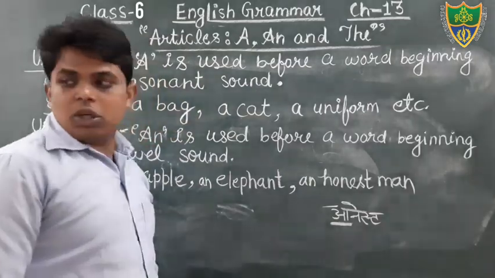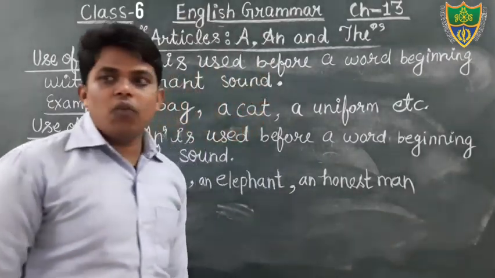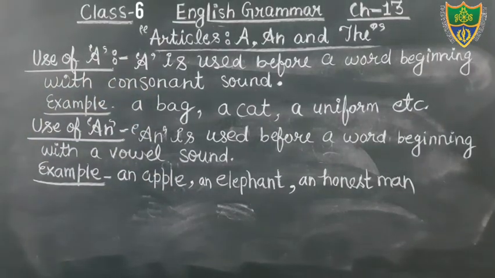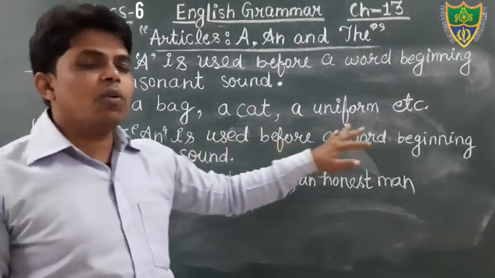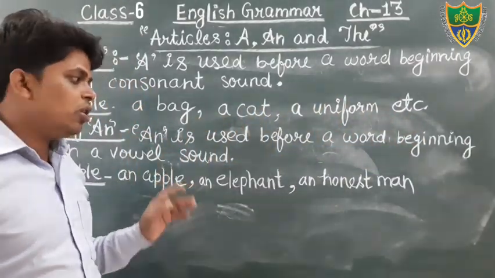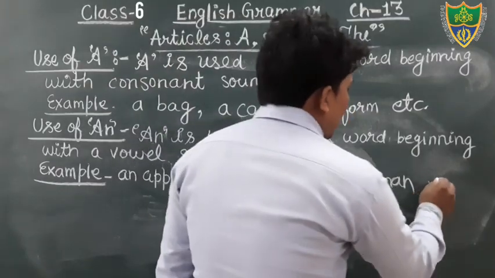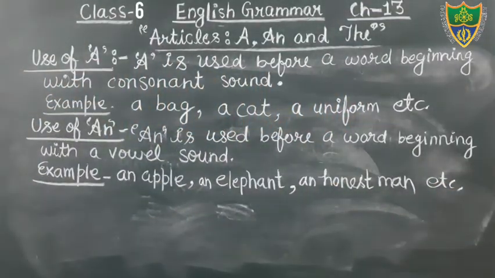Okay, students? So keep in your mind that we will use the article an before the word starting with the vowel sound. So we will use the article an before the word honest. Honest man.